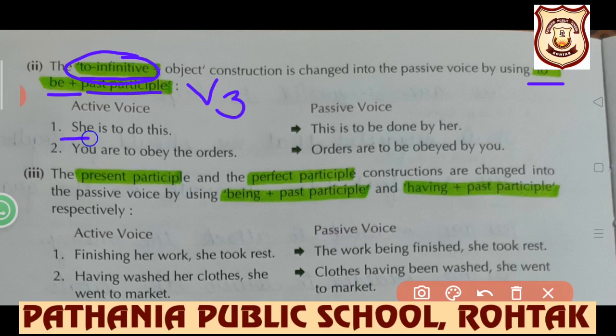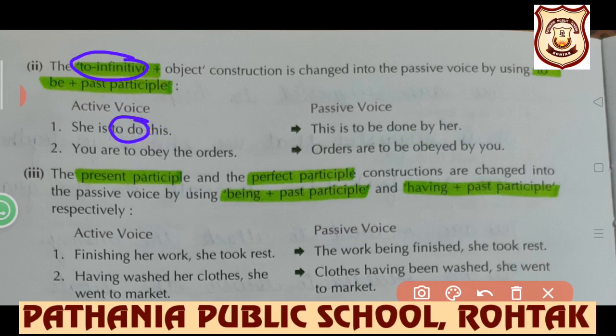She is to do this. This will come here. She will go at the place of object. Now the changes. This is to be done by her. To be done. See students, what changes we have done. To infinitive, to be.